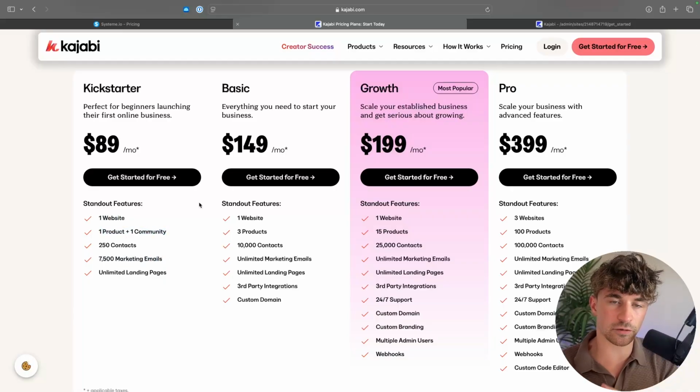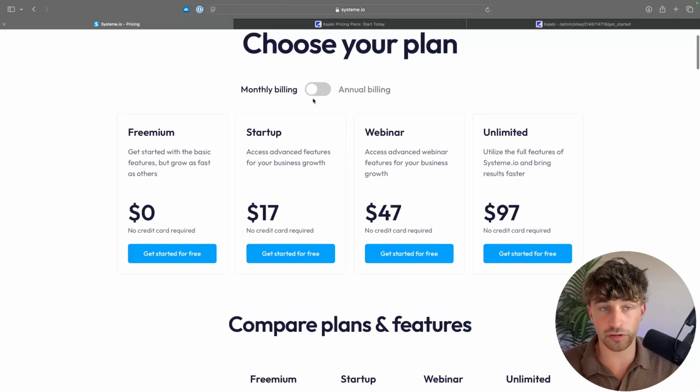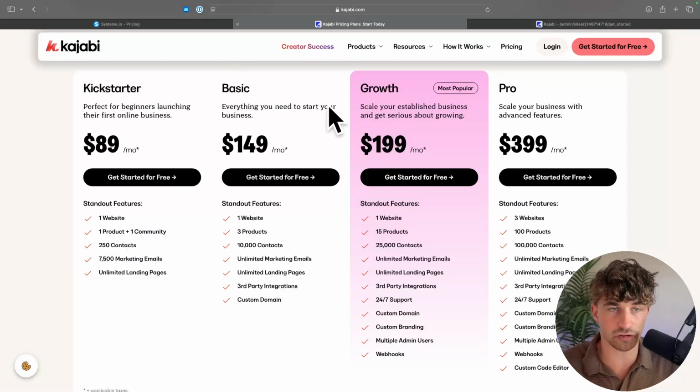So Kajabi is definitely more for people who are already established. They already have a coaching or a course business and they need these more advanced tools and they're already making money. Whereas System.io is way better for people who are just starting off, who are maybe making a few $100s per month, or they don't need all of the features that Kajabi offers.